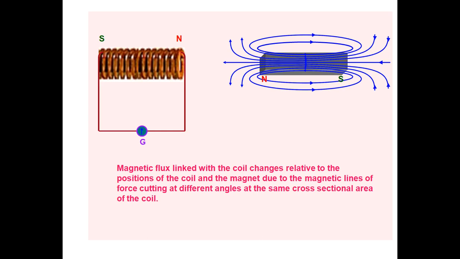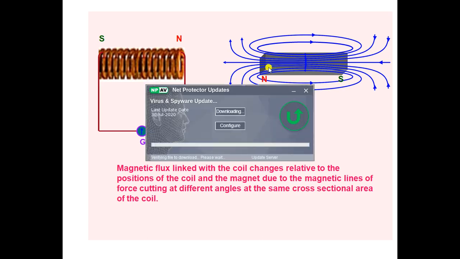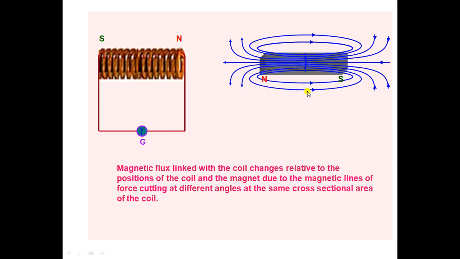After that, when the south pole of the magnet is moved towards or pulled away from the coil, the deflection is opposite to that observed with the north pole. It is exactly opposite to what was observed with the north pole.